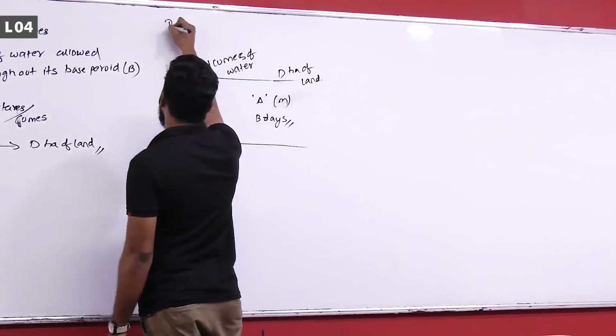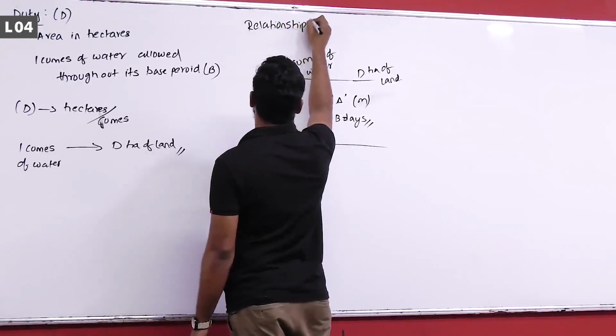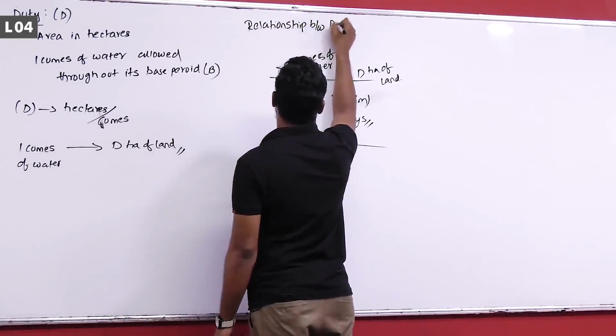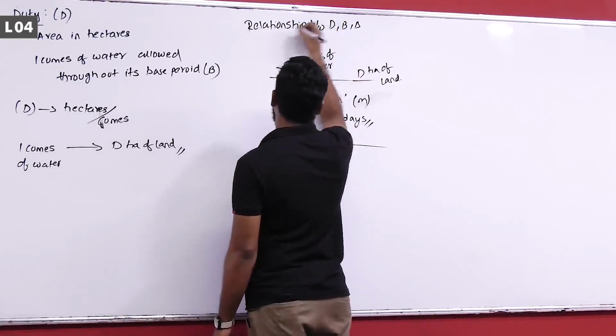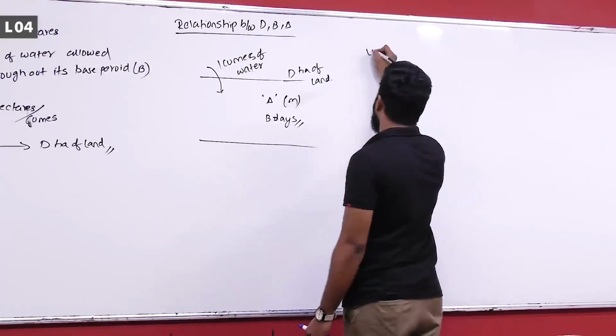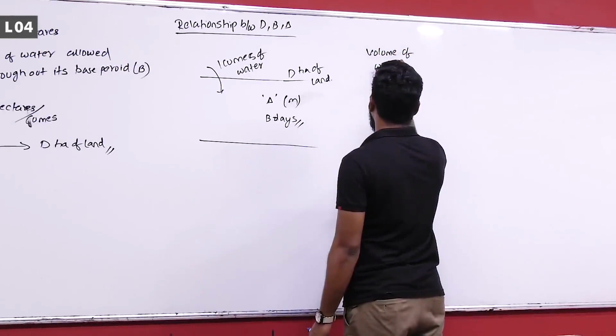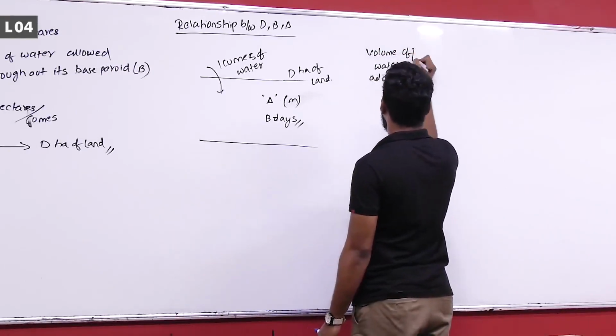Here we are generating a relationship between D, B and delta. Fine. So, what is the volume of water that you are adding into the field?